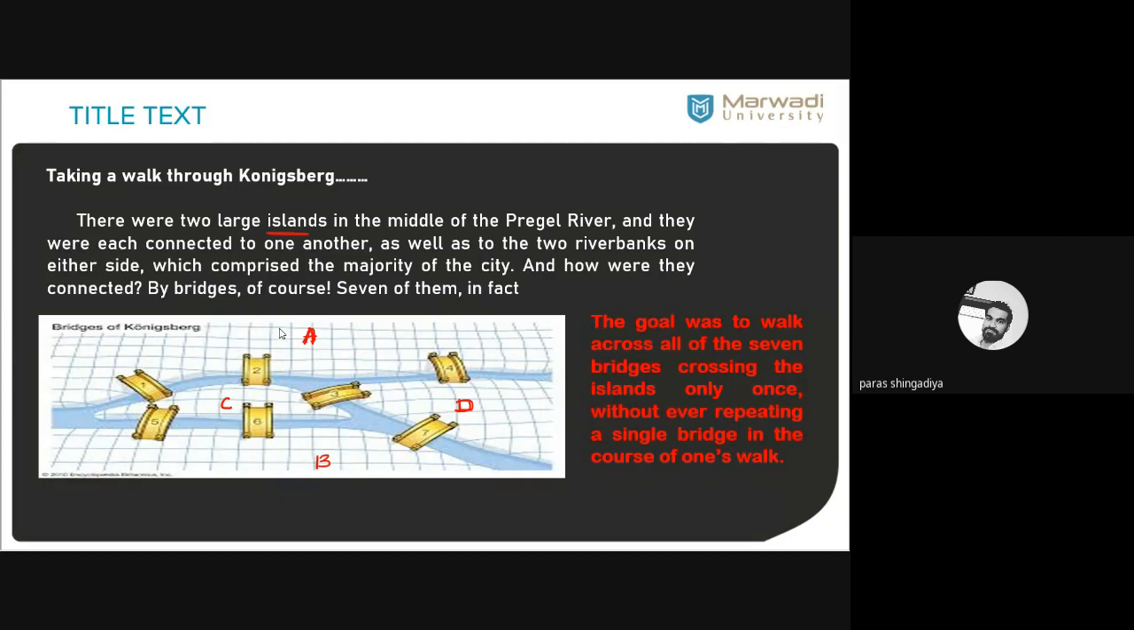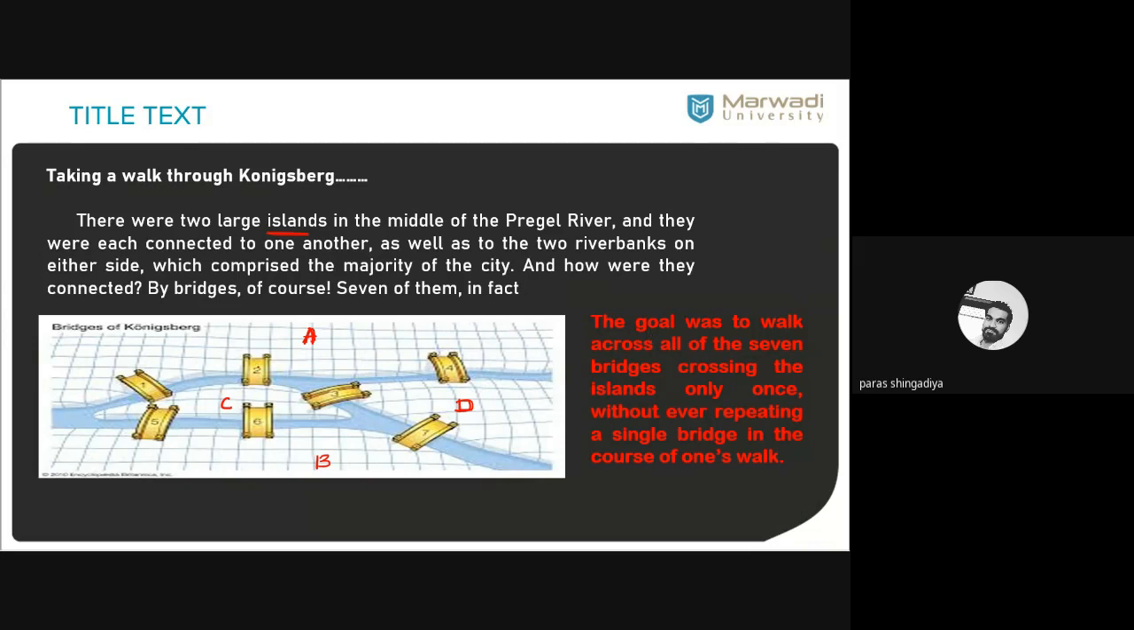Okay? You have to start from somewhere. Visit across all the 7 bridges, crossing each bridge only once, without ever repeating a single bridge in the course of the one walk. Okay? That is our problem. You have to identify such a walk. You have to cover all the 7 bridges exactly one time, and again reach back to the starting place. Again reach back to your starting place.